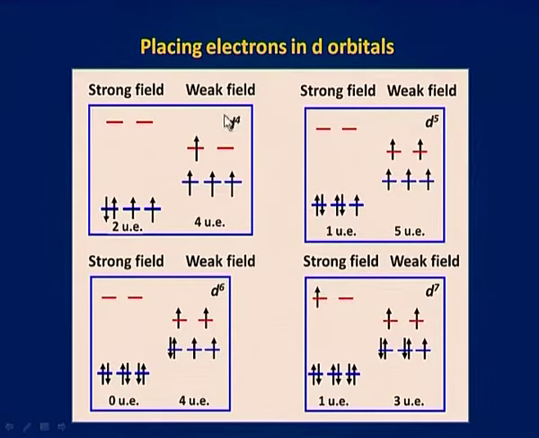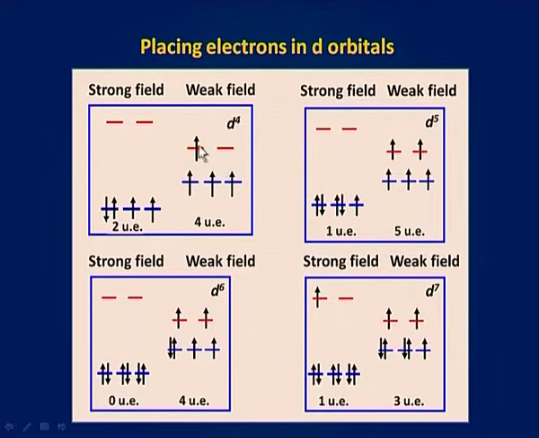Here you can see for d4 electronic configuration, in strong field there are 4 electrons in t2g set, that is the number of unpaired electrons are 2.